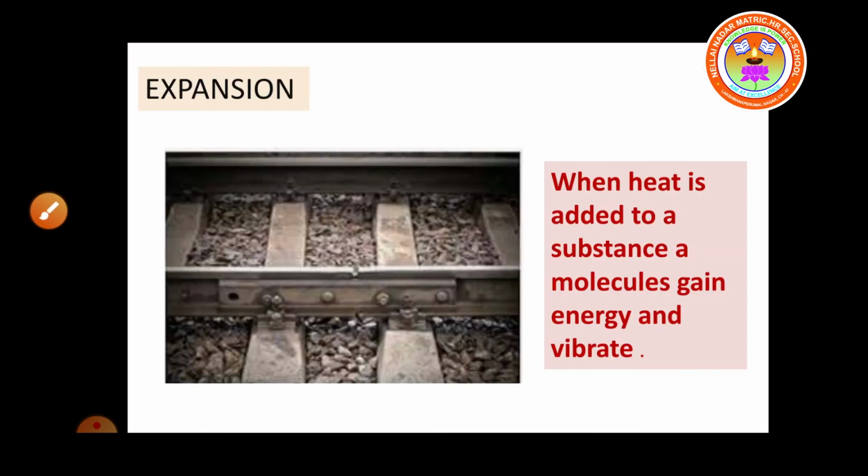First is expansion. When heat is added to a substance, the molecules gain energy and vibrate, and the molecules move apart from each other. As a result, expansion takes place. We can see some space being left in railway tracks. It is because during the summer time, more heat causes expansion in the tracks.